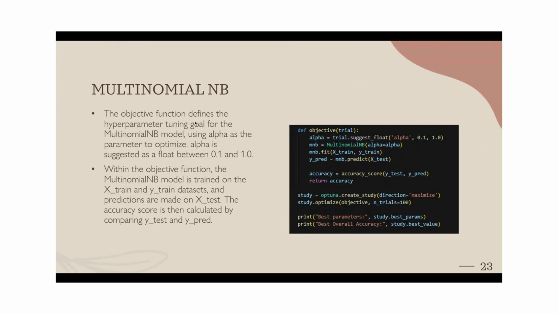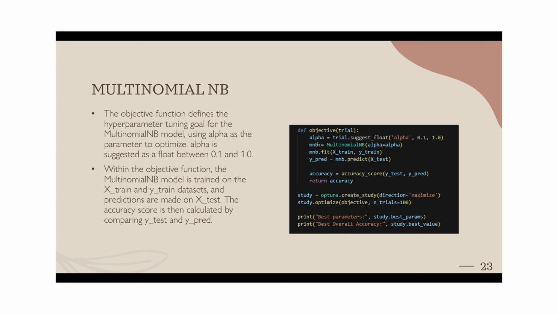So the machine learning models that we have tried to train are multinomial naive Bayes, SVM, random forest classification, decision tree, and also logistic regression. And we have tried to compare these results with the BERT classifier along with our model. So for the multinomial naive Bayes, this is the Optuna study.